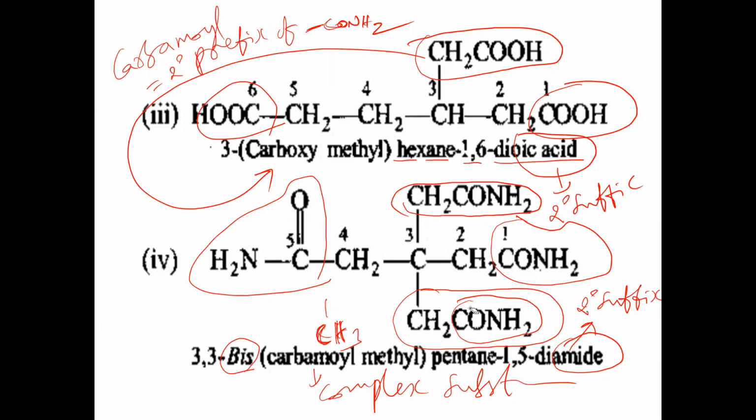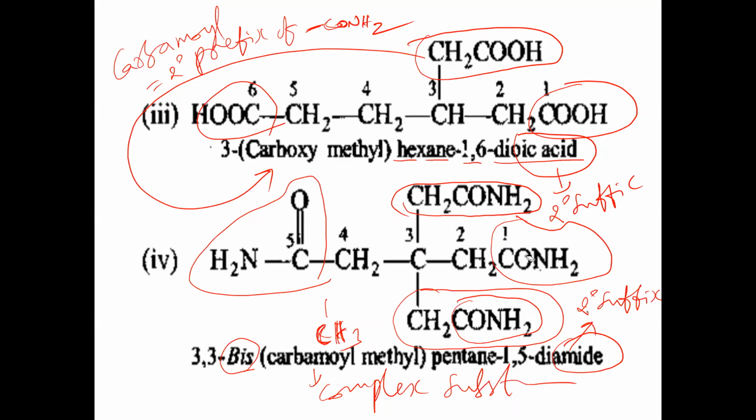Okay, but here what do we have to take? More number of side chains. The longest chain should be there, the longest chain with more substituents. Anyhow, we get 2 substituents only. Same thing, same name we get. If we take numbering 1, 2, 3, 4, 5, or 1, 2, 3, 4, 5, same position we get, same number of carbons we get in the parent chain.